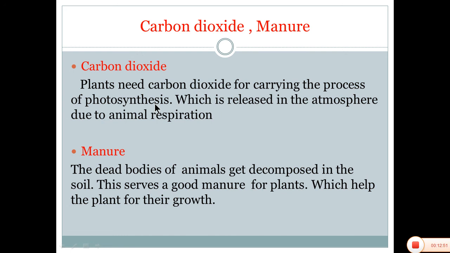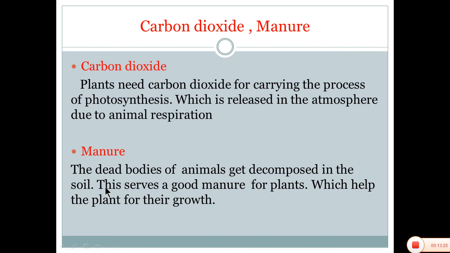The carbon dioxide is released in the atmosphere due to animal respiration. Here, the plant absorbs the carbon dioxide present in the atmosphere, which is released by the animals. In this way, human beings and animals give carbon dioxide and take oxygen, and in the other way, plants take carbon dioxide and give oxygen.